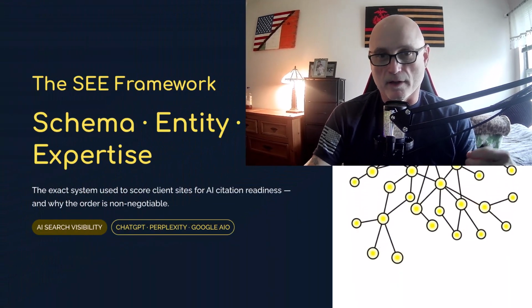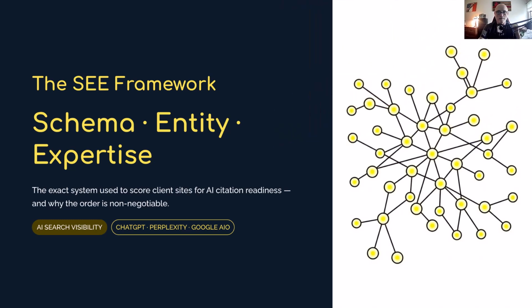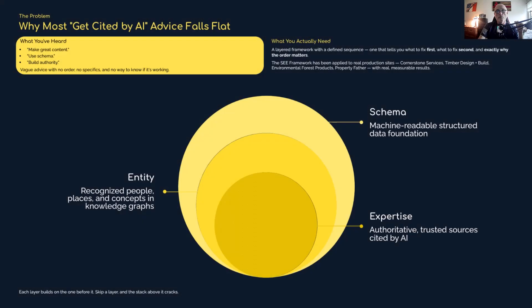The framework I'm going to walk you through is the exact system I use to score every client site for AI citation readiness. It's 3 layers: schema, entity, expertise. They run in that order, and the order matters more than most people realize because each layer builds on the one before it. I've used this on other businesses that I've created sites and done SEO for, and I've gotten real results. By the end of this video, you'll know what to fix first, what to fix second, and exactly why the order is non-negotiable.